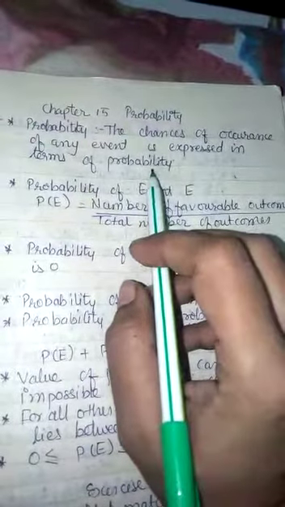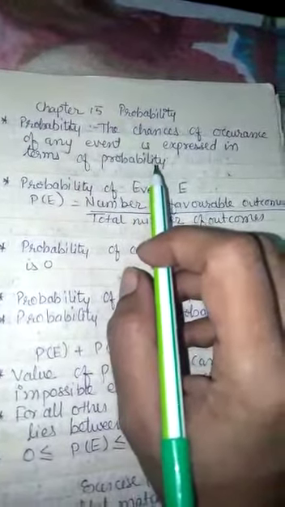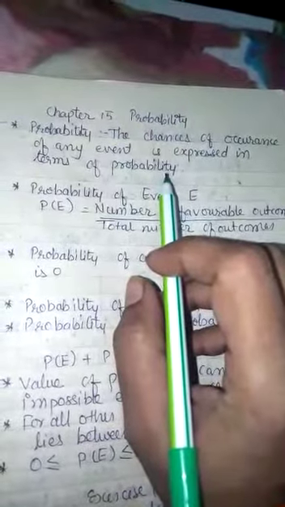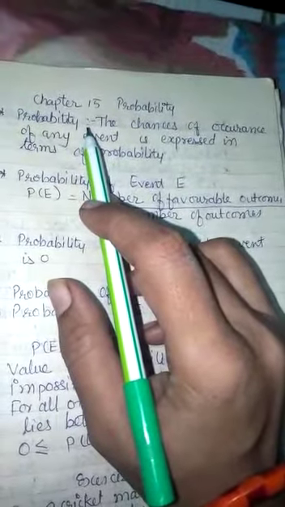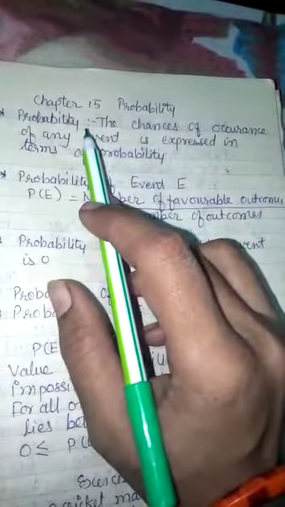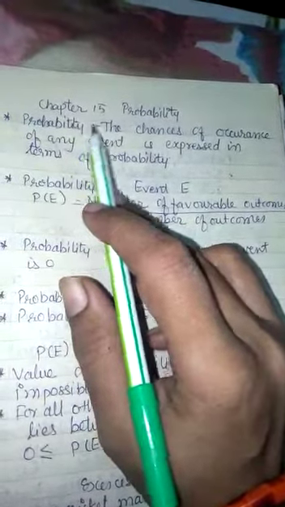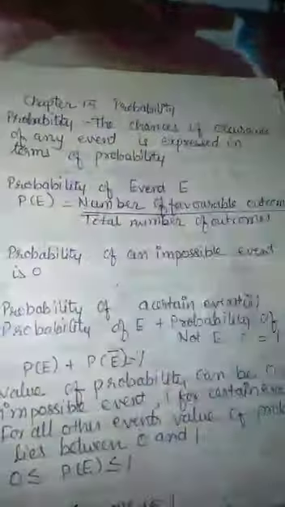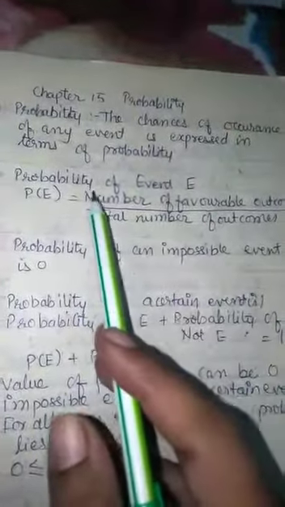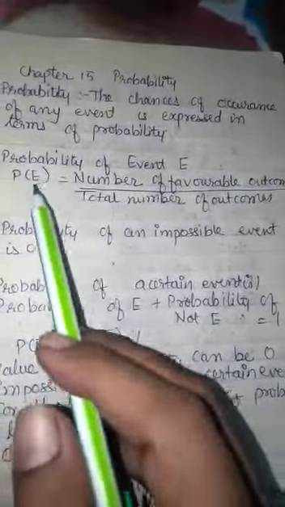Now what does this mean? Suppose it will rain today. So what are the chances of raining? That gives its probability. Suppose a match is going on between two countries, India and England. Then what is the probability that India will win the match? So what are the chances that India will win the match? It gives the value of probability. Okay, the probability basically gives the chances of occurrence of any event.